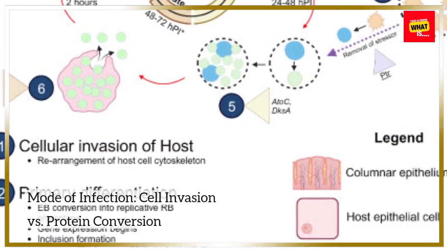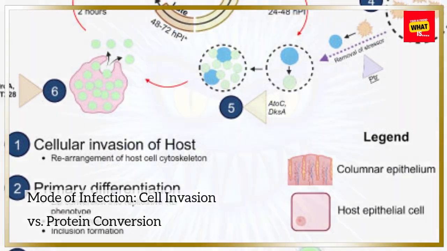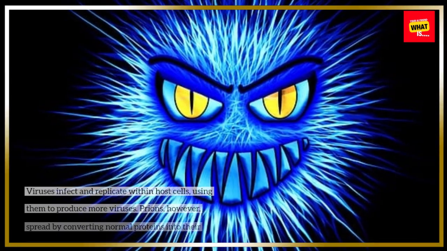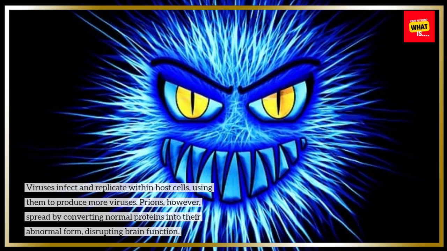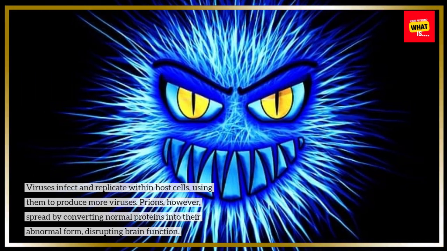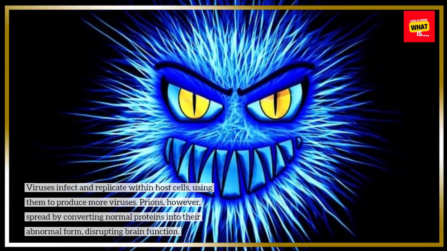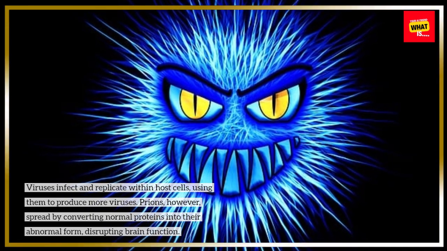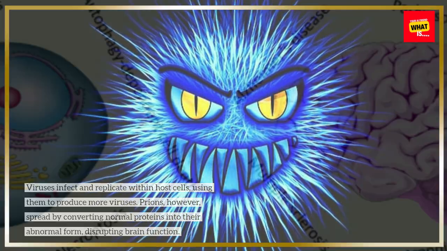Mode of infection. Cell invasion versus protein conversion. Viruses infect and replicate within host cells, using them to produce more viruses. Prions, however, spread by converting normal proteins into their abnormal form, disrupting brain function.